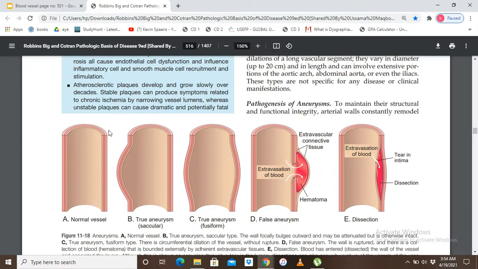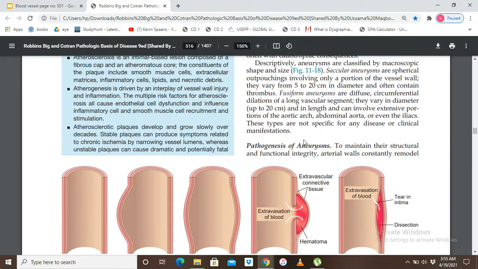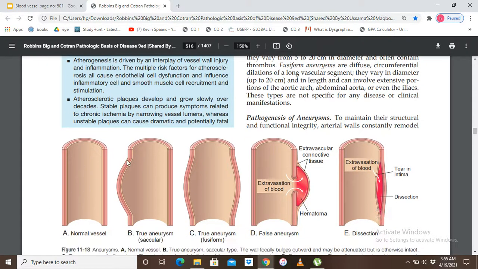So this is the normal vessel. This is the intravascular space from which the blood is passing, and these are the layers of the vessel wall. Okay. Now here they are showing the two types of true aneurysm. First type of true aneurysm is the saccular aneurysm, and second is the fusiform aneurysm. So what is saccular aneurysm? Saccular aneurysm is a localized dilation. Spherical outpouchings involving only a portion of the vessel wall. Okay, these are the spherical outpouchings involving only a portion, not the whole vessel wall, only a portion of the vessel wall. Okay.